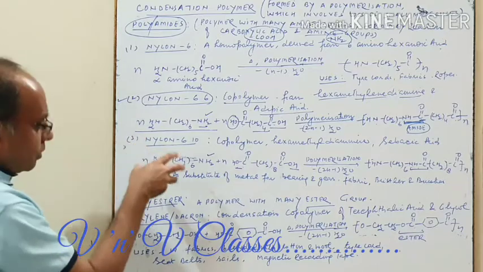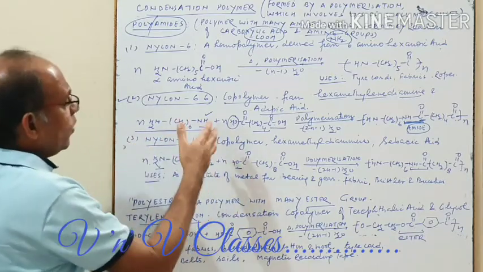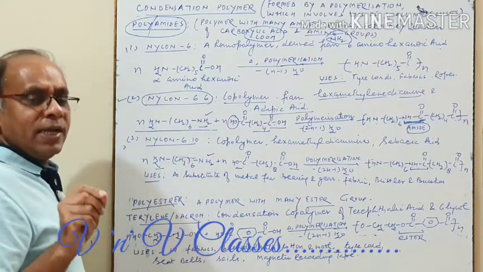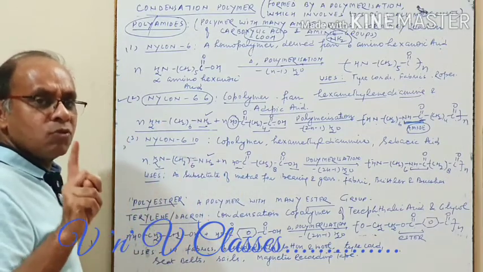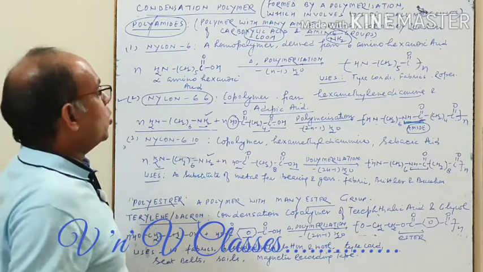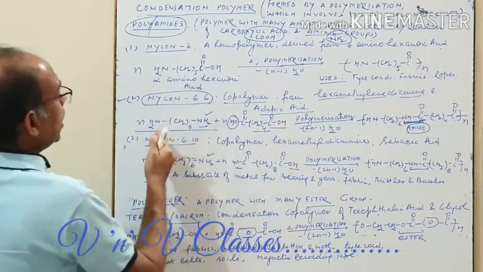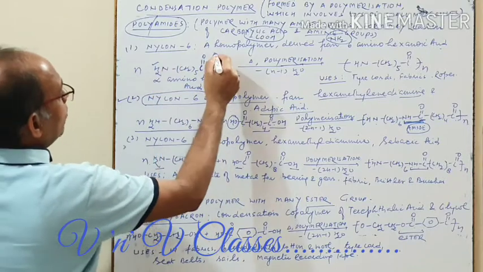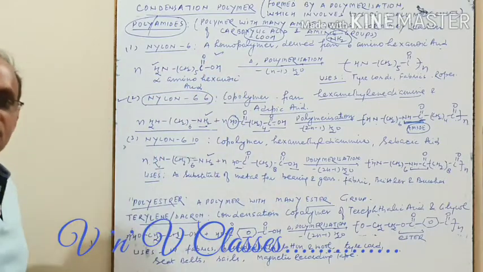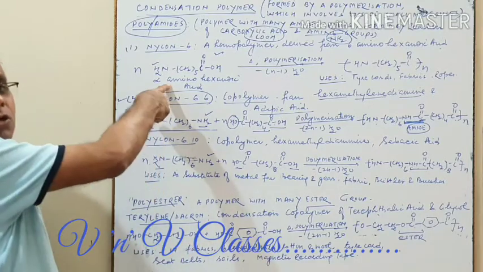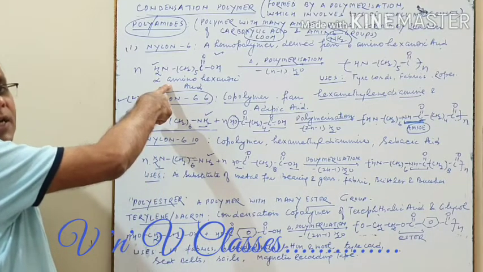So I just wanted to tell that there are 2 monomer units. Basically my point is that each monomer should have 2 functional groups. Now a likely possibility is that these 2 functional groups, instead of being present in separate molecules, can be together in one molecule as well. So I am sure they can also undergo condensation polymerization.